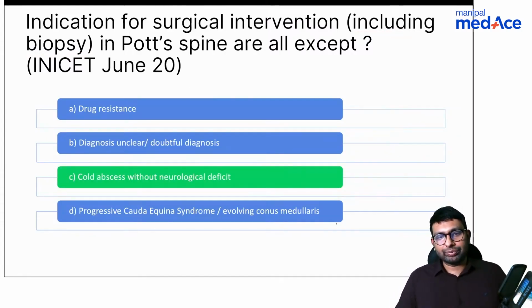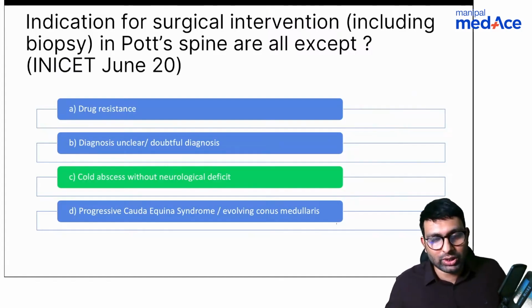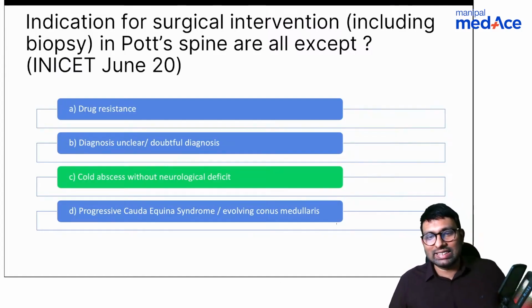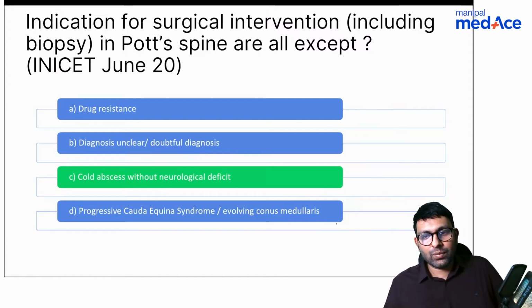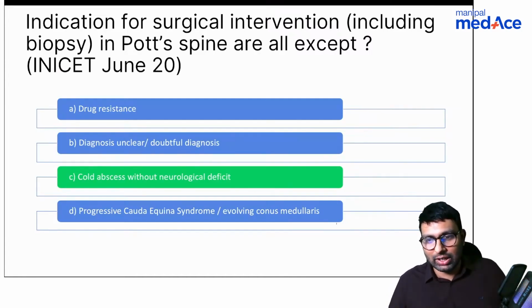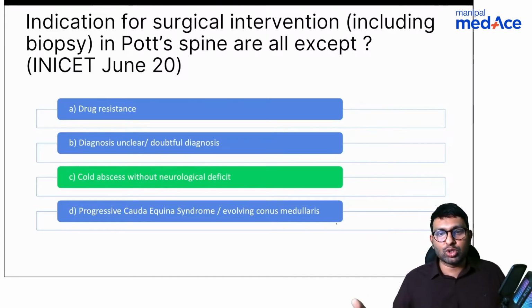Is this clear? Now let me come to another question here. We are going for surgery. What is the name of the surgery? Dr. Jain already has given me this answer. He says it is anterolateral decompression. Anyone else? How to treat cold abscess? Dr. Jain, cold abscess can be drained, USG guided drainage, or even surgically you can do a drainage. It is like draining any other abscess. You can do cold abscess drainage because they are more superficial. You don't have to go at the site of where the TB spine is and then drain the abscess. Cold abscess is somewhere more distant, no? You can just drain that cold abscess.